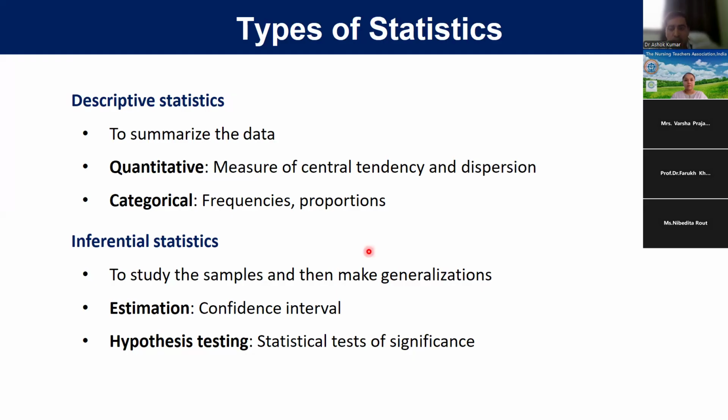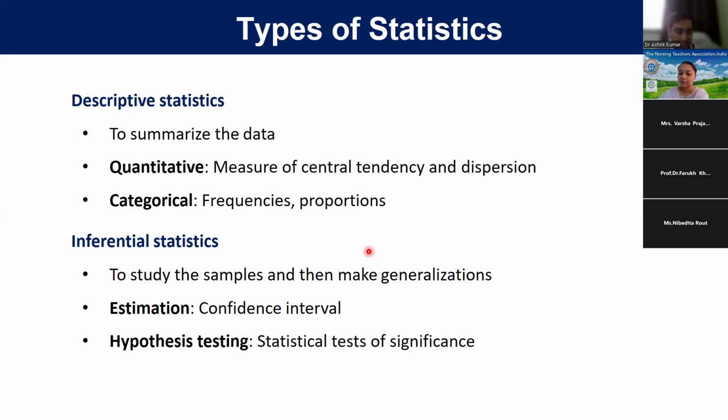For dispersion, we calculate standard deviation, interquartile range, range, minimum and maximum. Sometimes we calculate standard error also. So these are descriptive statistics for quantitative data: mean, median, SD, interquartile range, standard error.